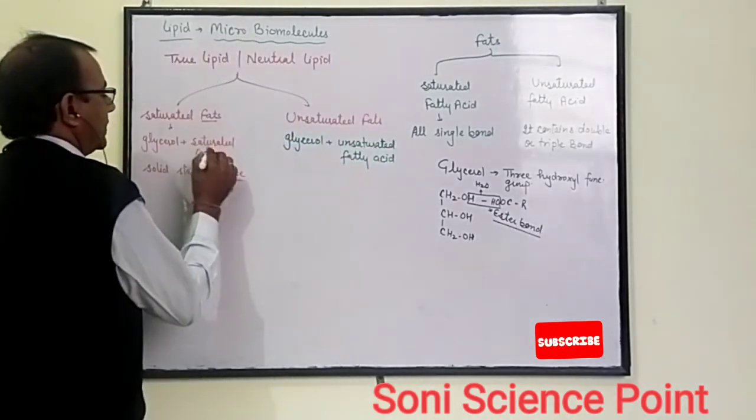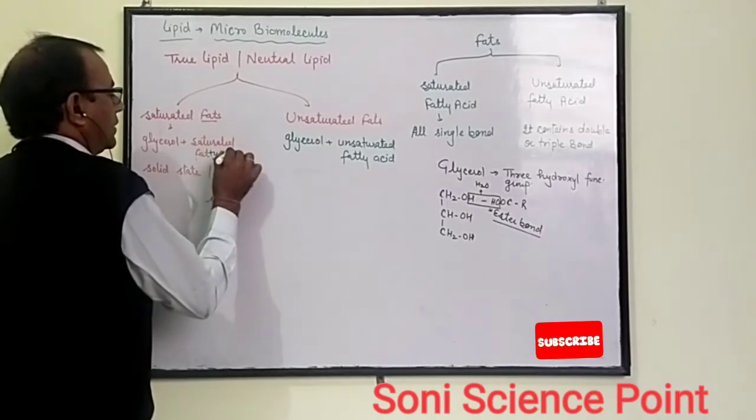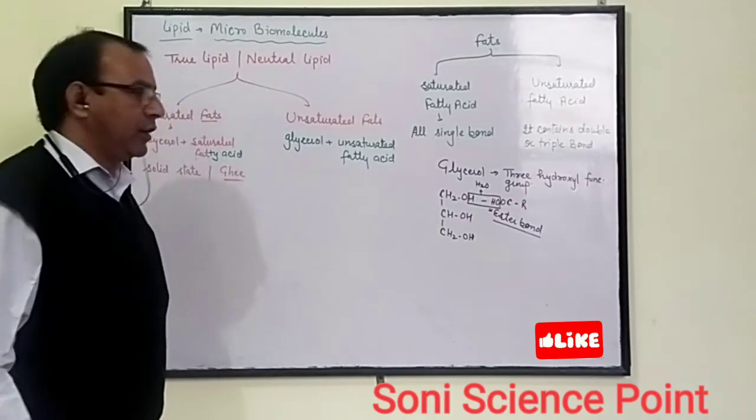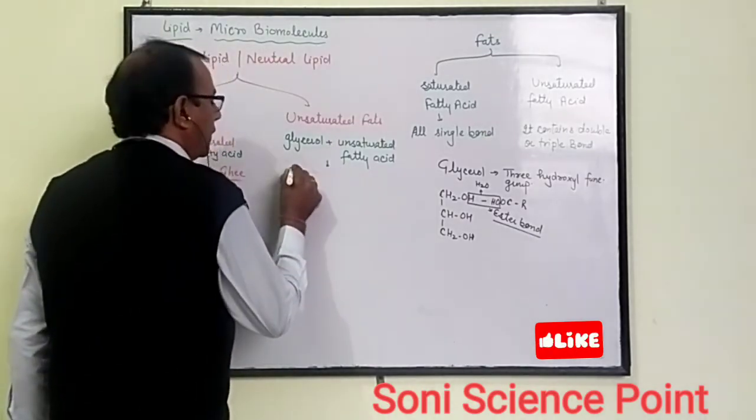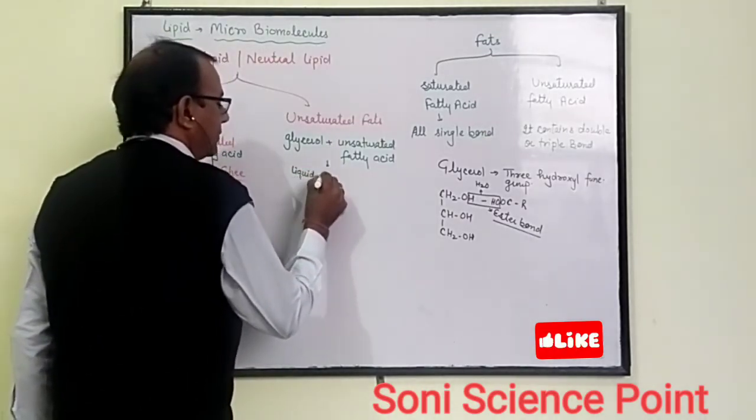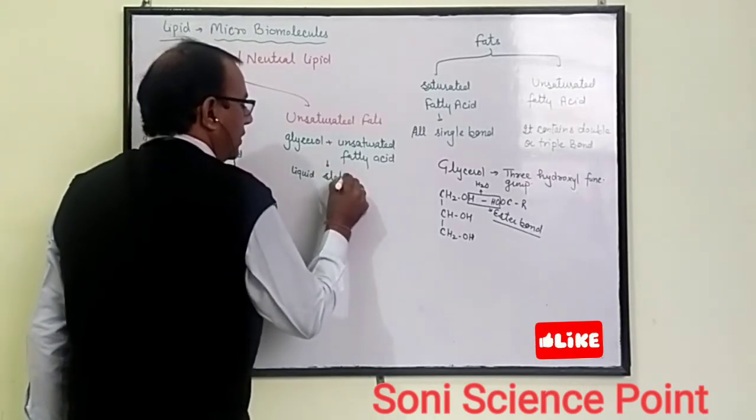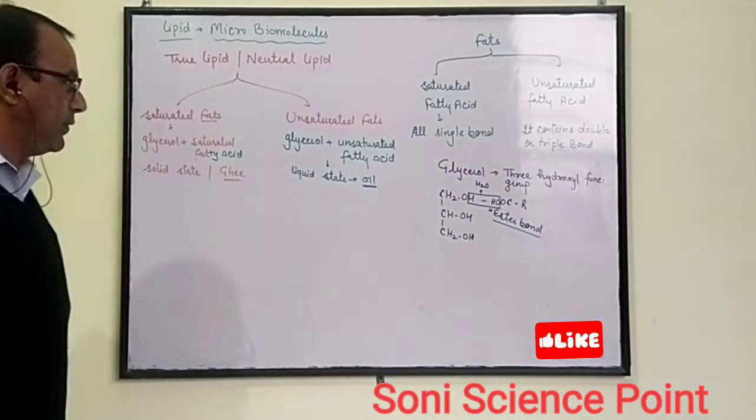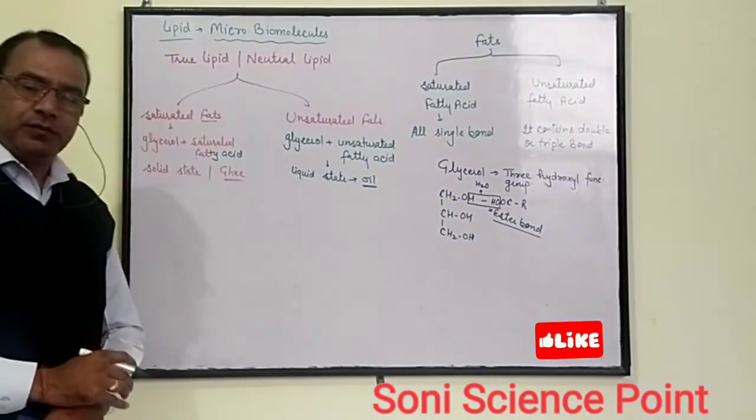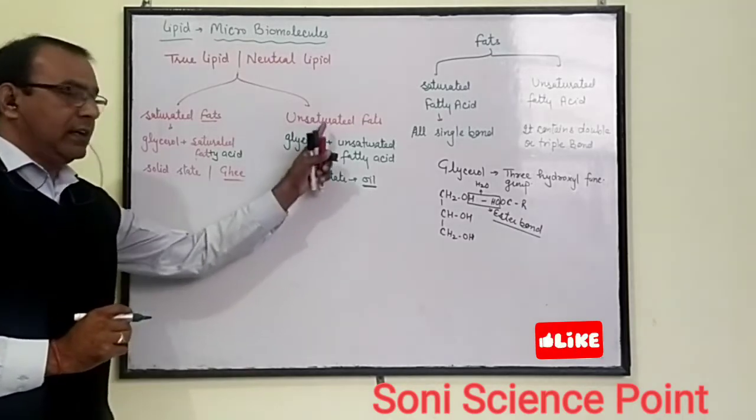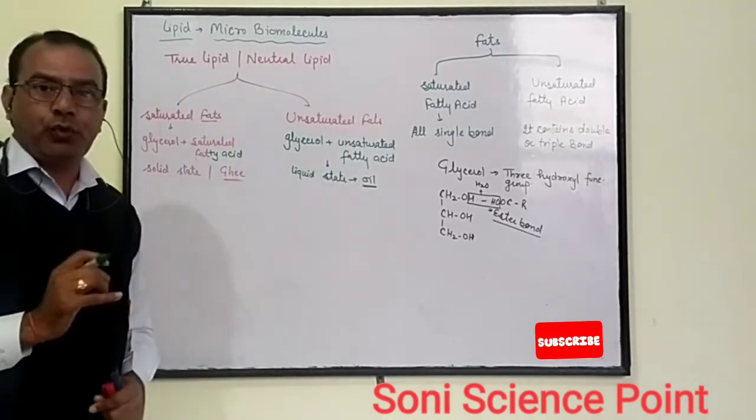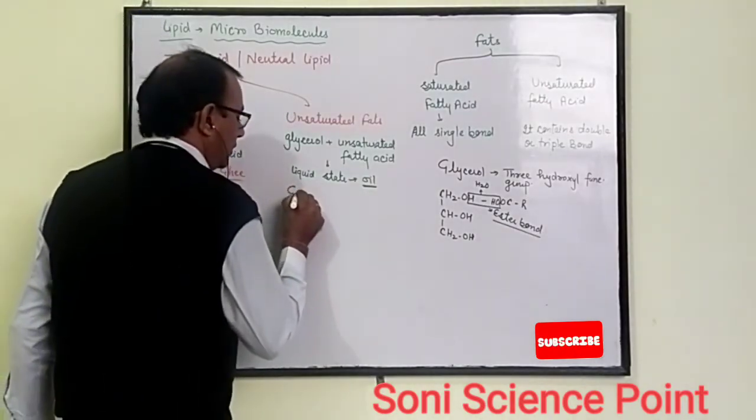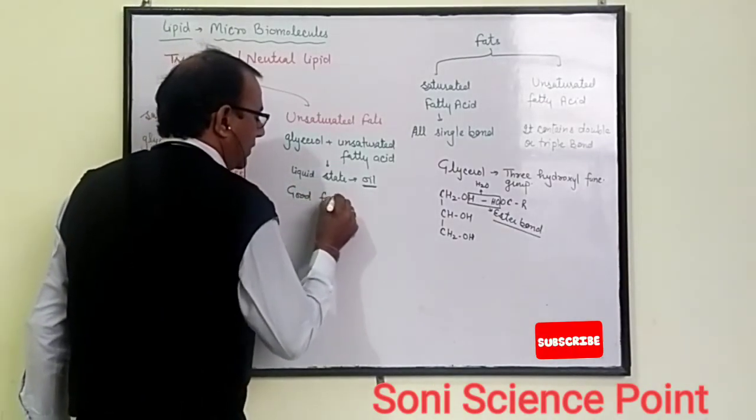This is also a fatty acid. Unsaturated fatty acid will combine with glycerol to form unsaturated fat, and it is always found in liquid state, for example, oil. Oil is unsaturated fat and ghee is saturated fat. The unsaturated fat, oil, is good for health because it is easily digested.